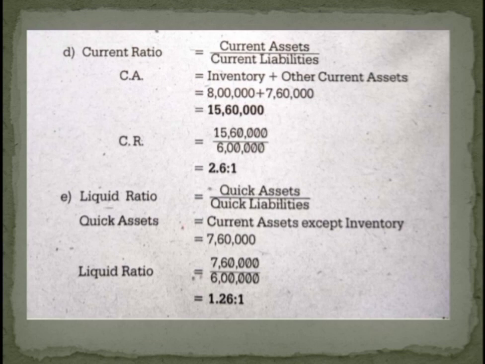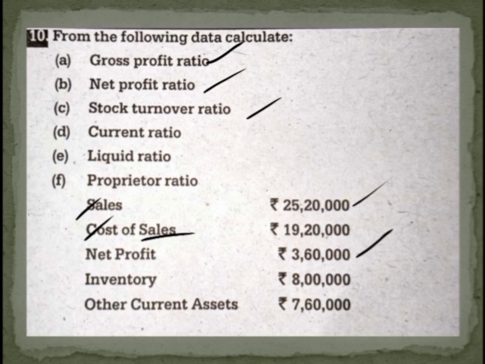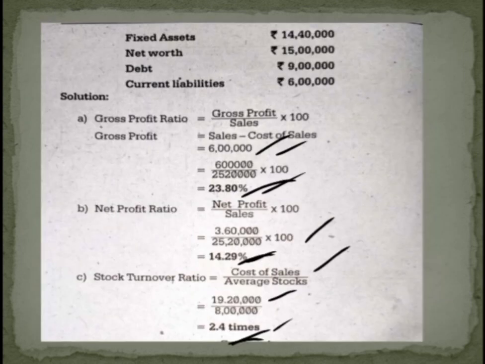In this question they have given inventory, which is a current asset, and also they have given other current assets. So we have to take the total of these two, inventory plus other current assets, we get the total of current assets. Okay, then divided by current liabilities they have given together, that is 6 lakh.